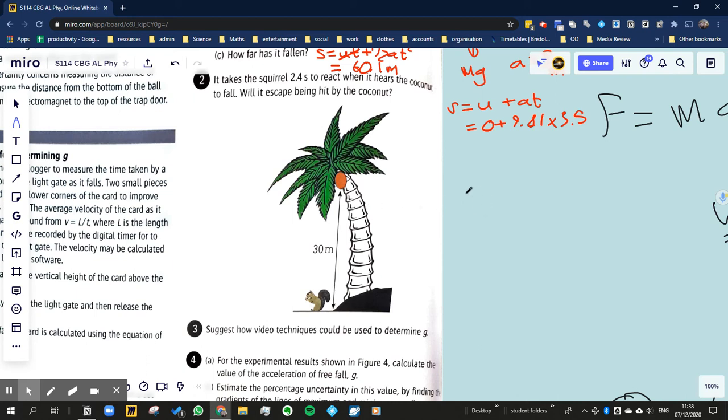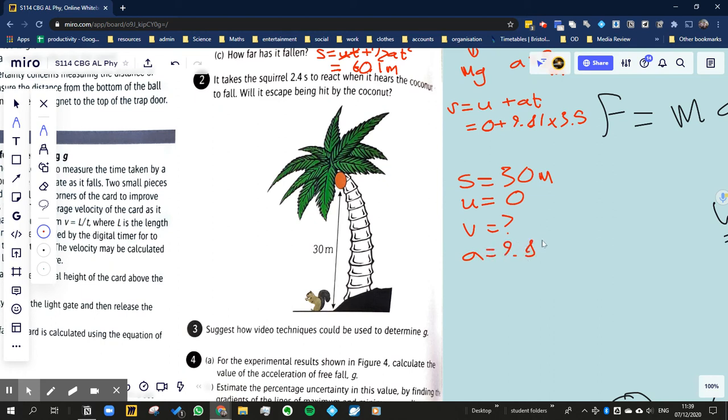Let's find out. So we know that U is equal to 0 because it's about to start falling in free fall. We know S is equal to 30 meters. I should have done this in the right order. That's probably good practice, so we'll spell the word SUVAT. We don't know what V is equal to. We know A is equal to 9.81. We don't know what T is equal to, but it's T that we want to know. So we want the equation that doesn't have V in it. See if you can find the right equation.